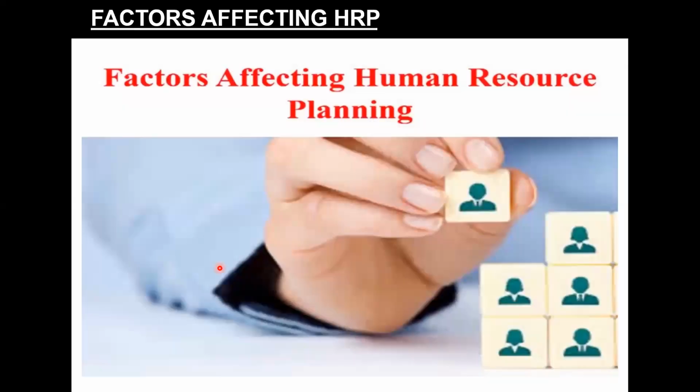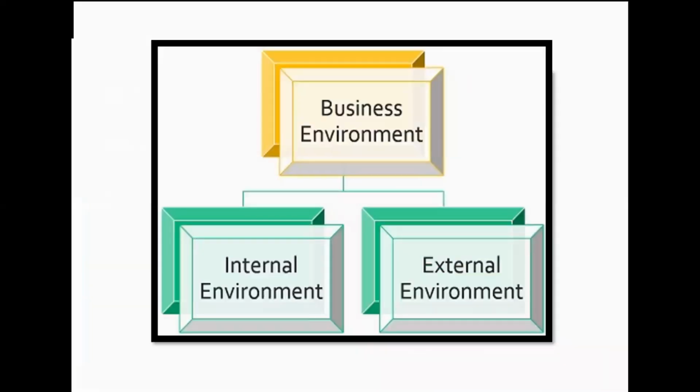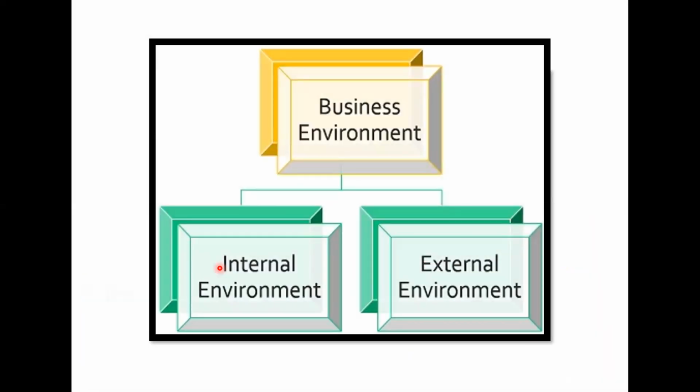In the previous lecture, I had explained the different factors affecting human resource planning. So I hope you remember that the factors were divided into two parts, the internal and the external factors. Internal factors were those factors which were within the control of the organization.